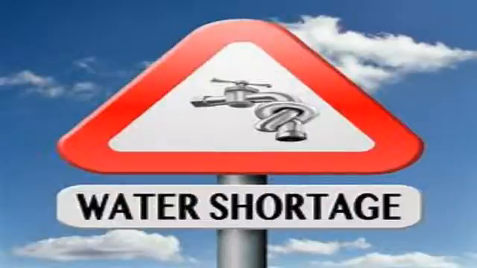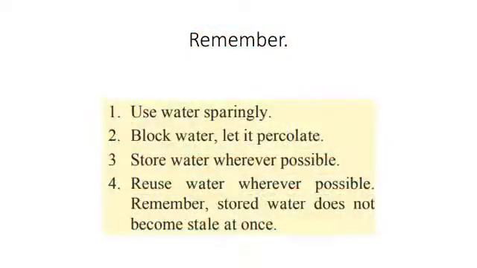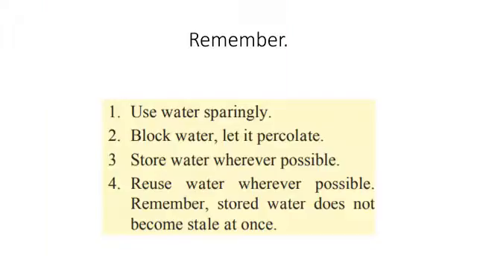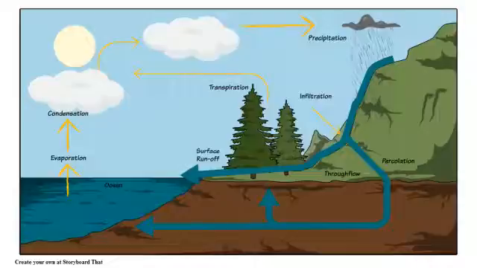So, what can be done? We need to do a few things so that we can avoid water scarcity. First, we need to use water sparingly. Sparingly means wisely. Block water and let it percolate. We need to block the water so that it percolates into the soil.